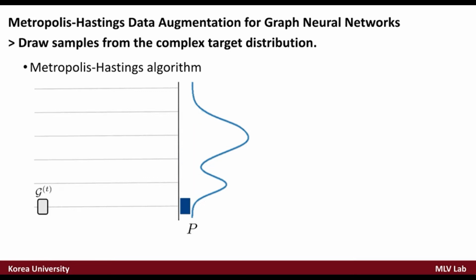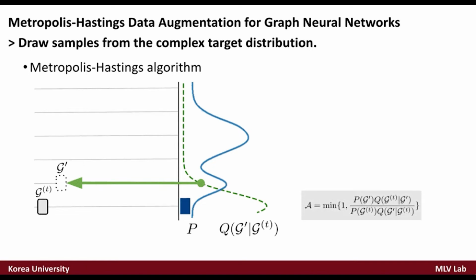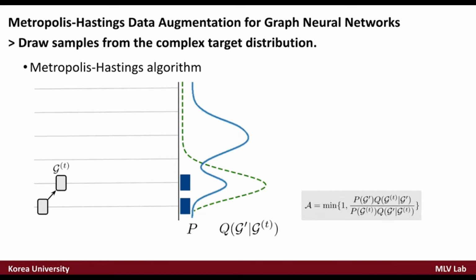Given an arbitrary point Gt, the first observation in the sample, choose the proposal distribution Q which only depends on the current sample Gt. Draw candidate sample G' from the proposal distribution Q and evaluate the acceptance ratio A with the target distribution P and the proposal distribution Q. If the acceptance ratio is greater than or equal to the number generated from uniform distribution, then accept the candidate sample and set the candidate G' as the new current sample Gt.